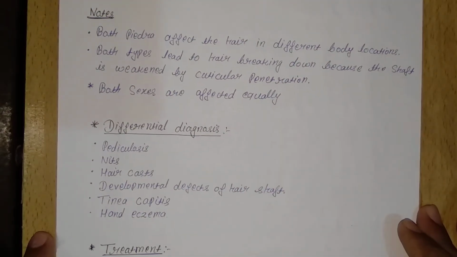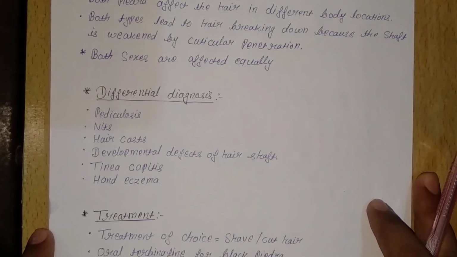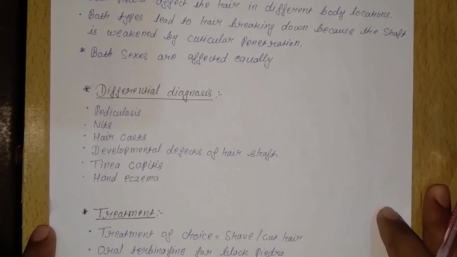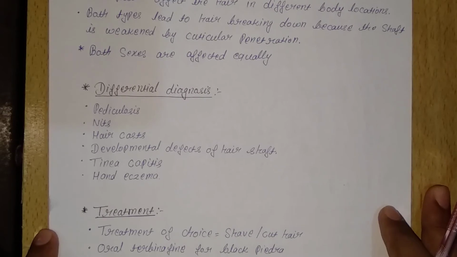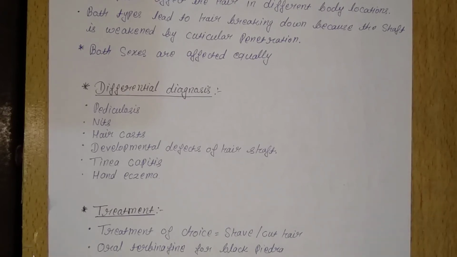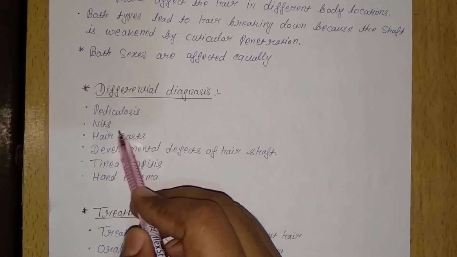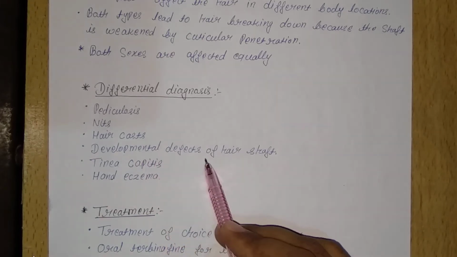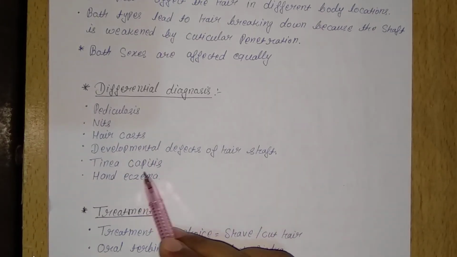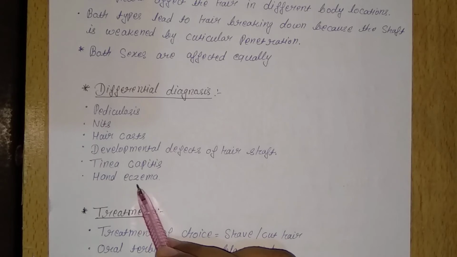So guys, now I am going to shift to the differential diagnosis of Piedra. How will we differentiate and diagnose Piedra infections? We should know pediculosis, nits, hair casts, developmental defects of the hair shaft, tinea capitis, and hand eczema.